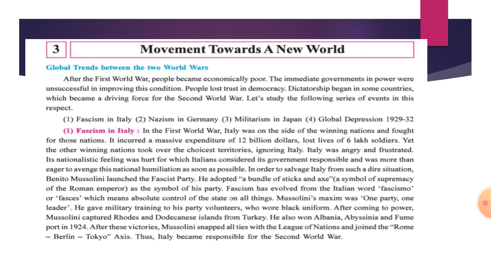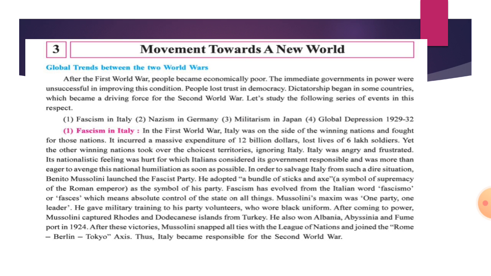Let us study the following series of events in this respect. First of all is fascism in Italy. What is fascism? It is a form of government ruled by an authoritarian leader, or a set of political action. The second is Nazism in Germany. The third is militarism in Japan. And the fourth one is the global depression, that is 1929 to 32. Let us start with the first one, fascism in Italy.